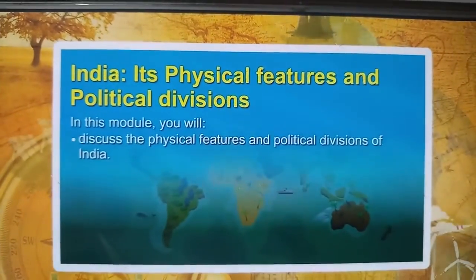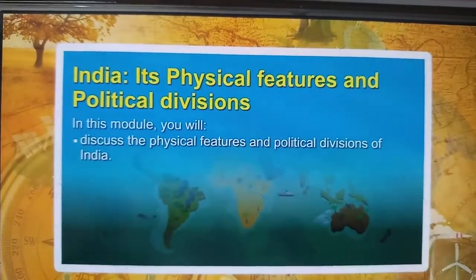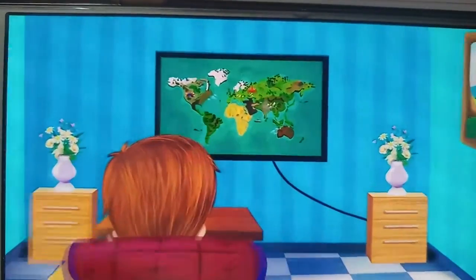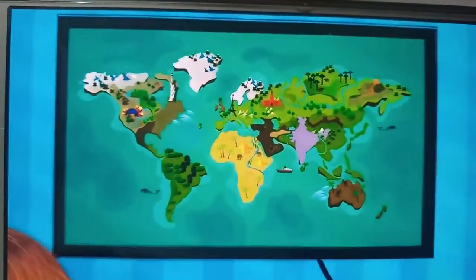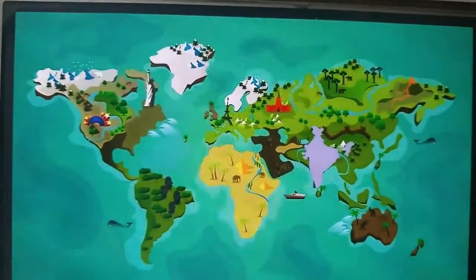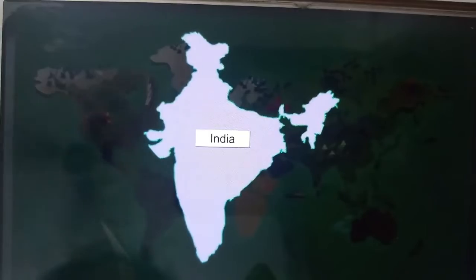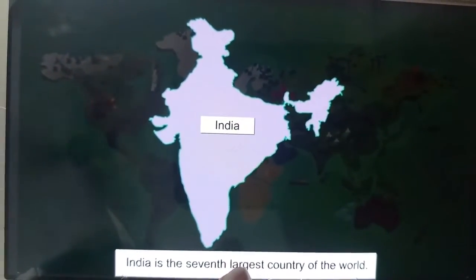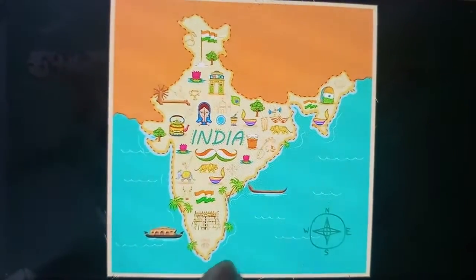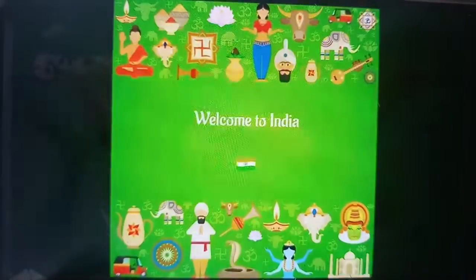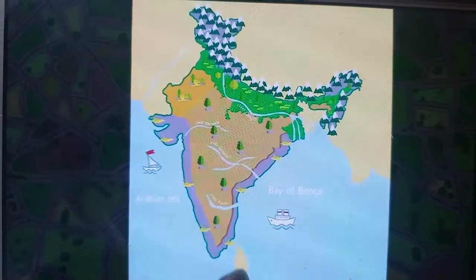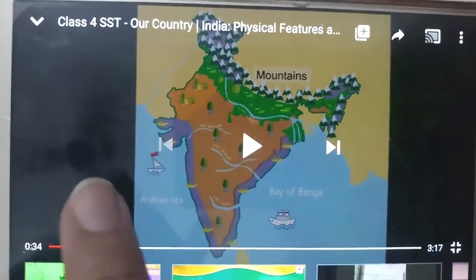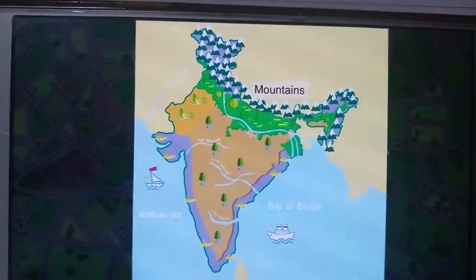In this module, you will discuss the physical feature and political division of India. See, India on the world map. India, which is located in the southern part of Asia, is the world's seventh largest country. See, India is a country of diverse landforms.